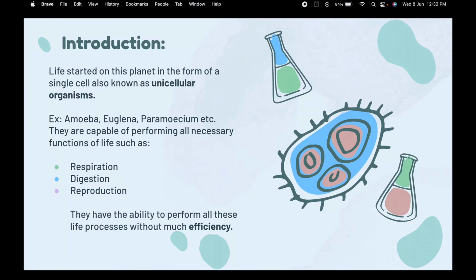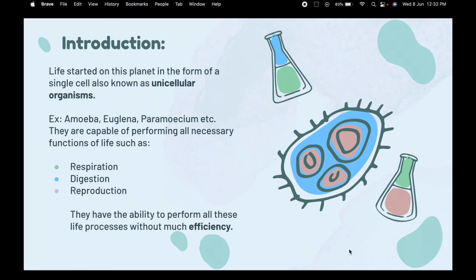So, introduction. Life started on this planet in the form of a single cell. We can also call a single cell a unicellular organism. What does unicellular mean? Let's break it into two halves: uni and cellular. Uni means one, cellular means cells. So, a one-celled organism. Examples of unicellular organisms are amoeba, euglena, paramecium, etc.